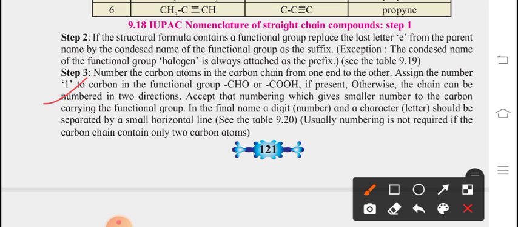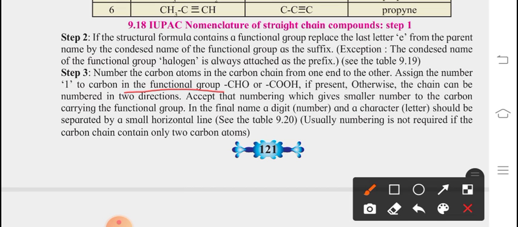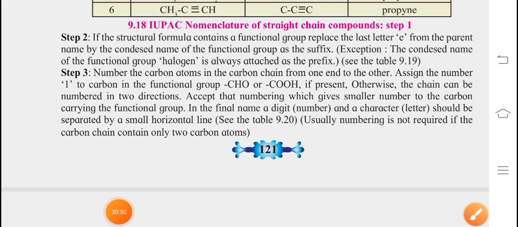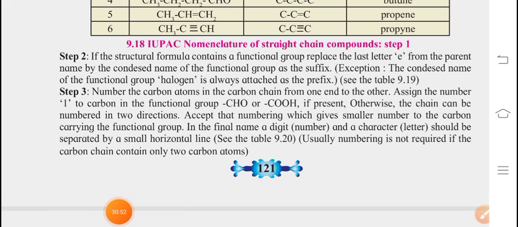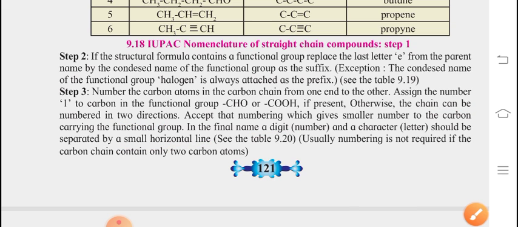Now step 3: number the carbon atoms in the carbon chain from one end to the other. Assign number one to the carbon in the functional group CHO or COOH if present. Otherwise, the chain can be numbered in two different directions, and we choose the numbering which gives the smaller number to the carbon carrying the functional group. Numbers and letters should be separated by a small horizontal line. I'll show you how to write all these things.